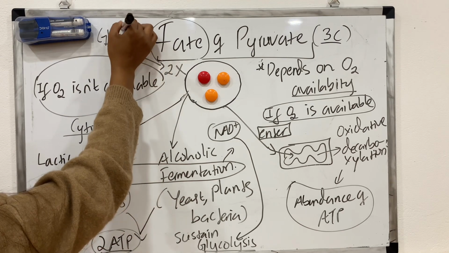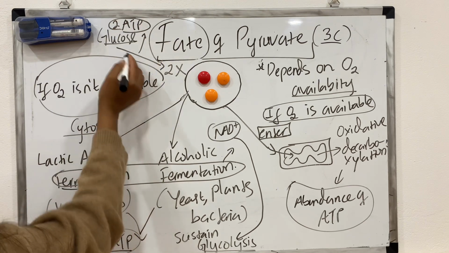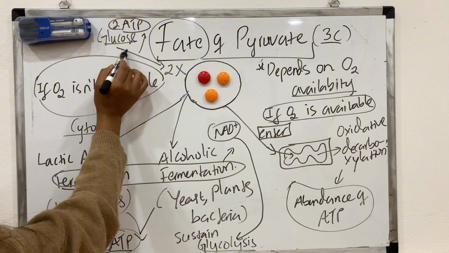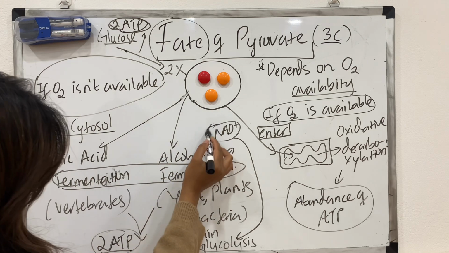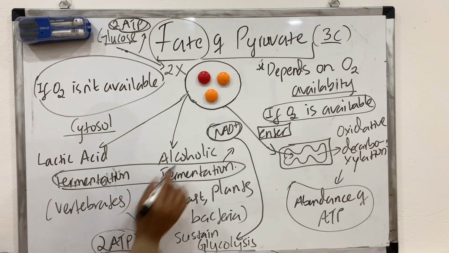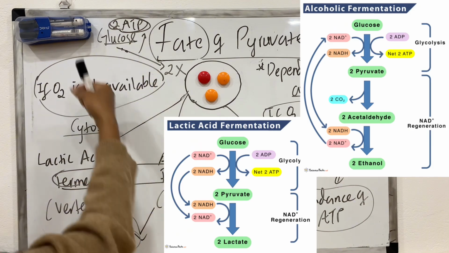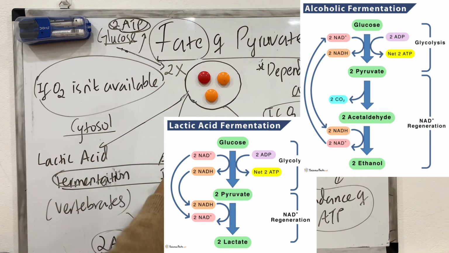So in order to allow glycolysis to keep producing ATP and sustain cellular activities in the absence of oxygen, the fermentation process operates and helps in the regeneration of NAD+, which gets fed back to glycolysis and sustains it. Glycolysis can keep producing ATP in the absence of oxygen, and that's how cellular activities get sustained.